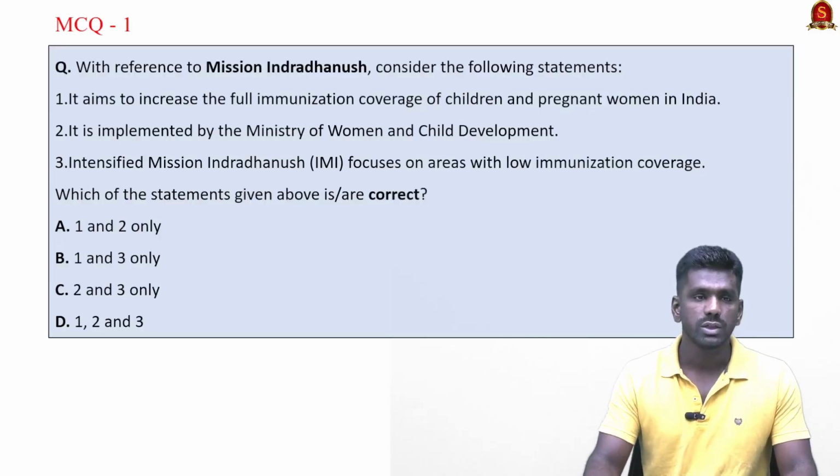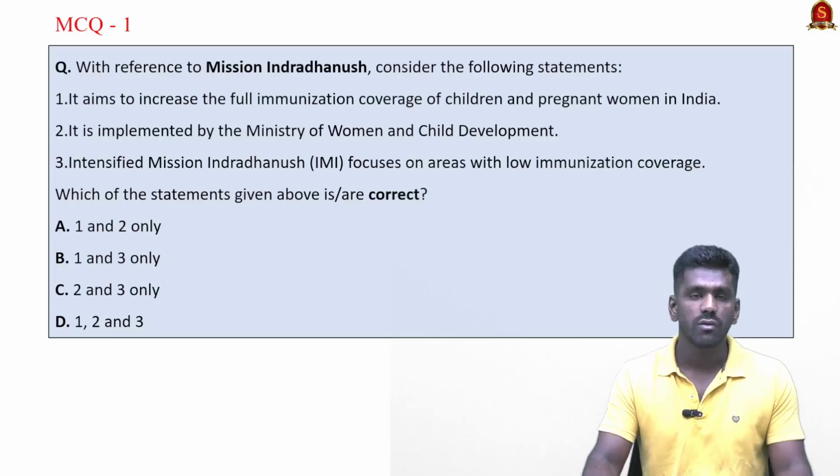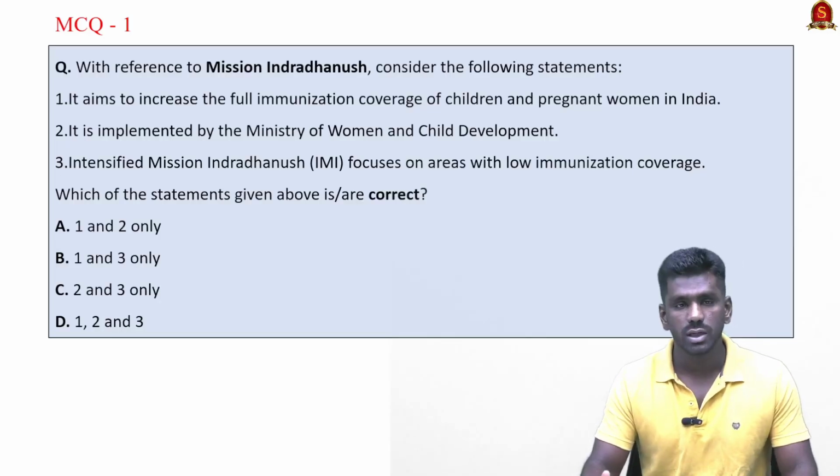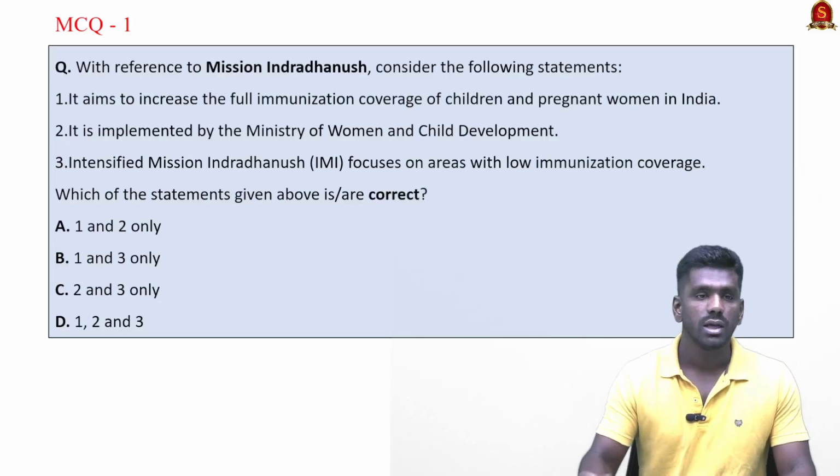Now look at this MCQ. With reference to Mission Indradhanush, consider the following statements. It aims to increase the full immunization coverage of children and pregnant women in India. Yes, the statement is correct. It is implemented by Ministry of Women and Child Development. No, the statement is incorrect because it is implemented by Ministry of Health.